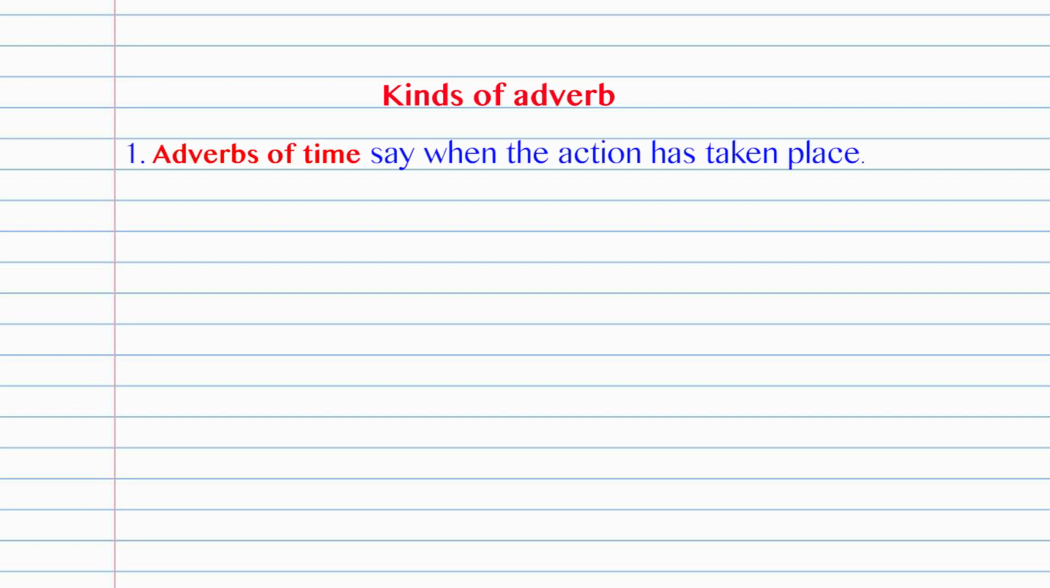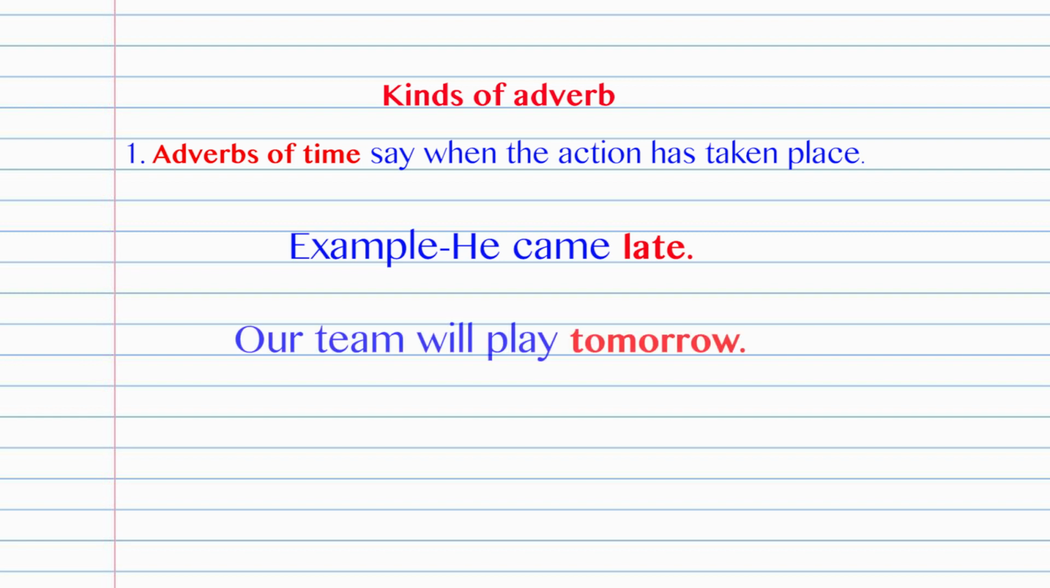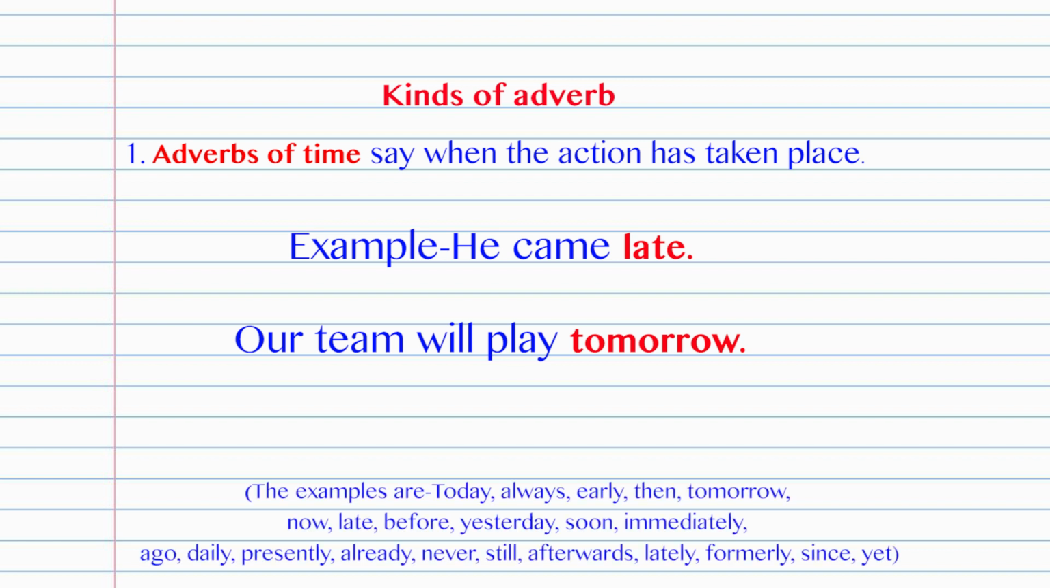Let us see kinds of adverb. First, adverbs of time say when the action has taken place. Example: he came late. Our team will play tomorrow. The words in bold type are adverbs. Few more examples are today, always, early, then, tomorrow, now, late, so many others. You can see it here in the footnote.